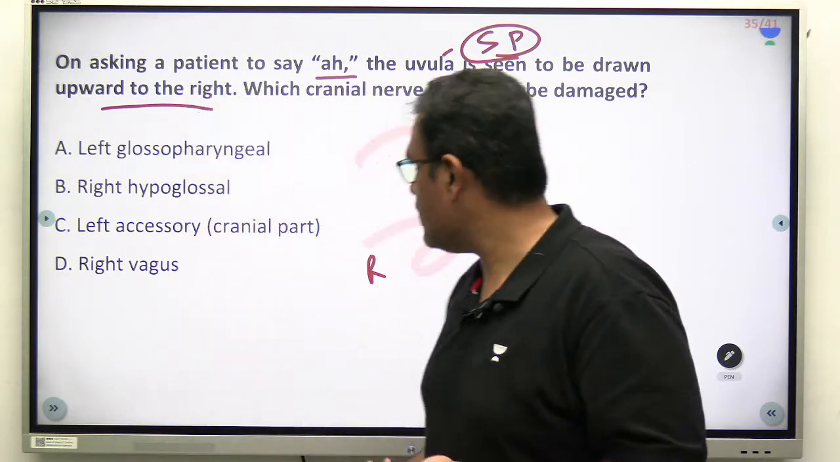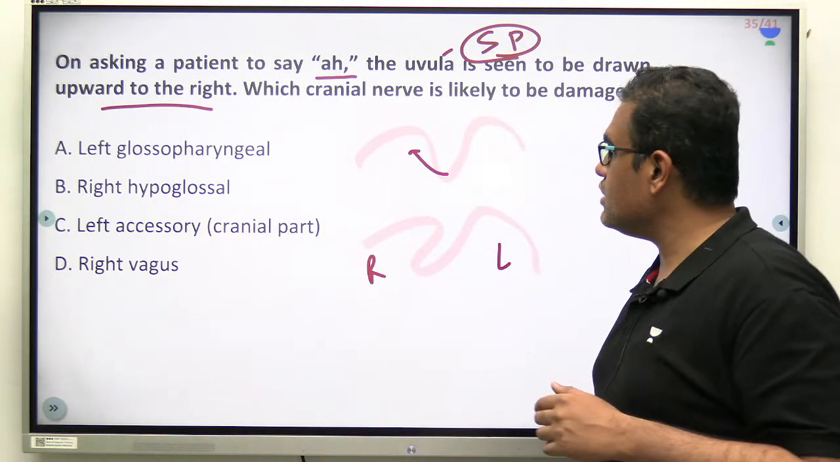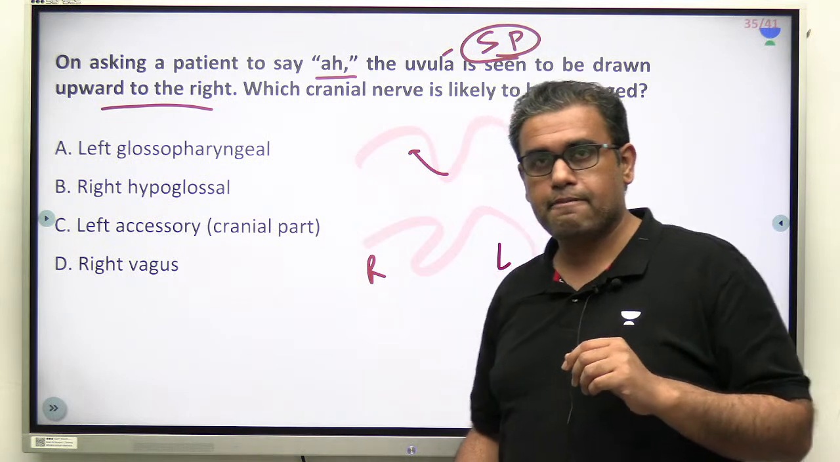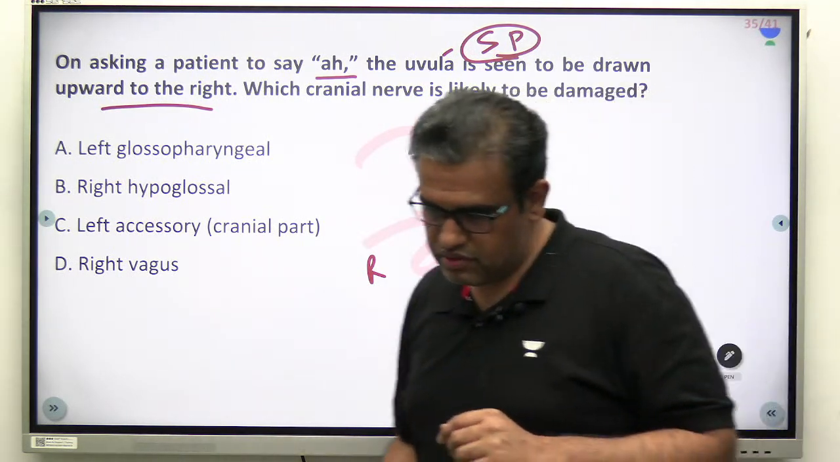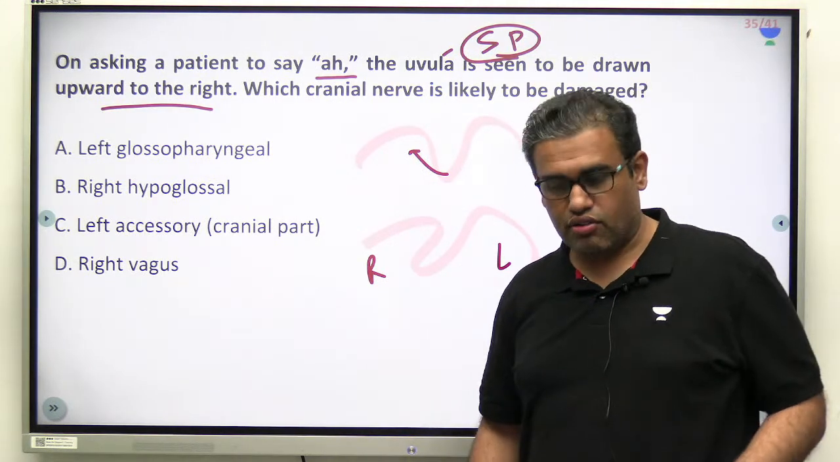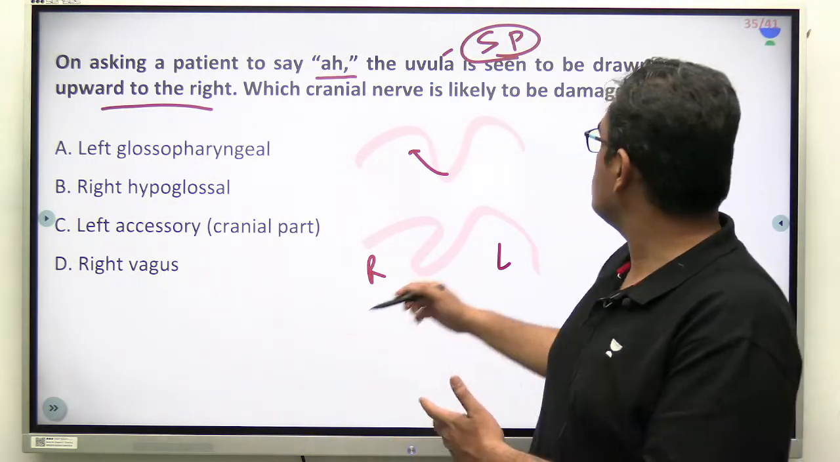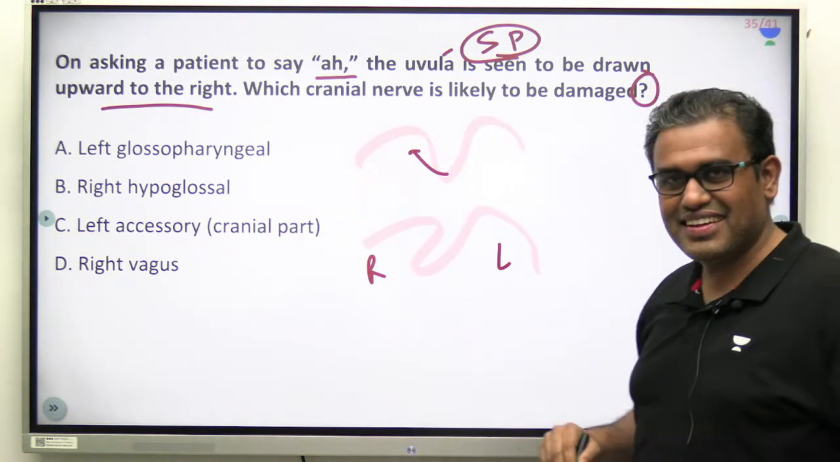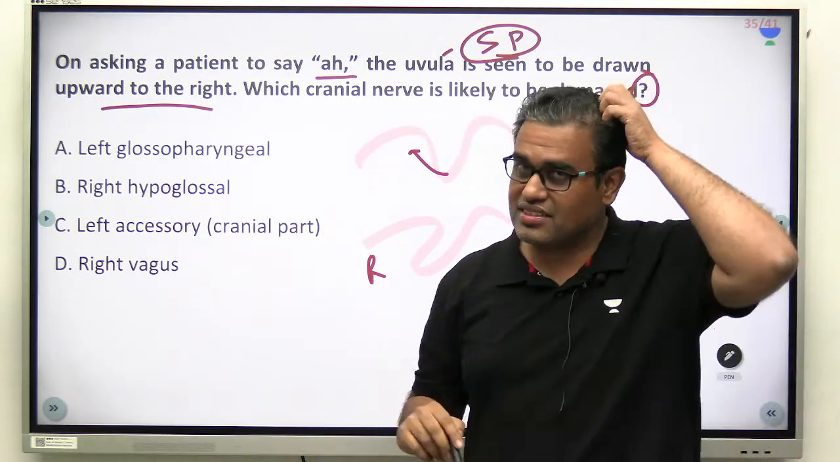A's and C's. What is A? Left glossopharyngeal. What is C? Left cranial accessory. Someone has written A also with a question mark. Question I am asking, you have to give the answer. Why put a question mark? Question mark is my job over here. You don't have to put a question mark. You have to give the answer.